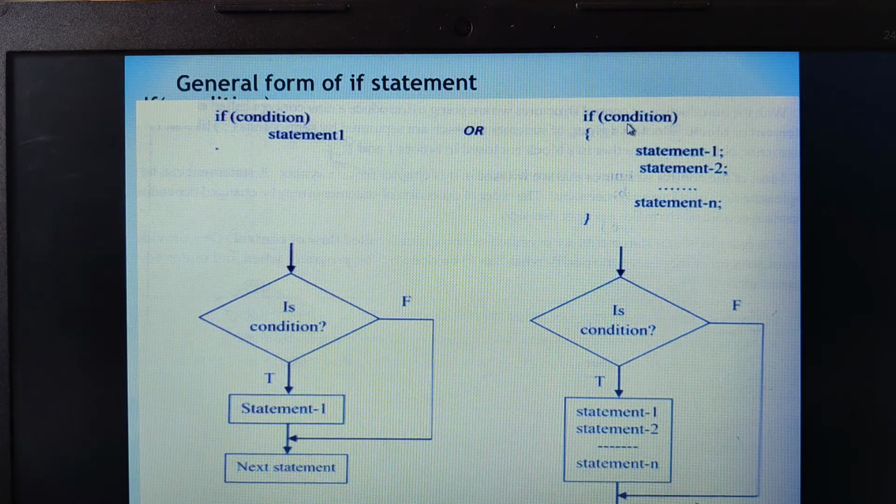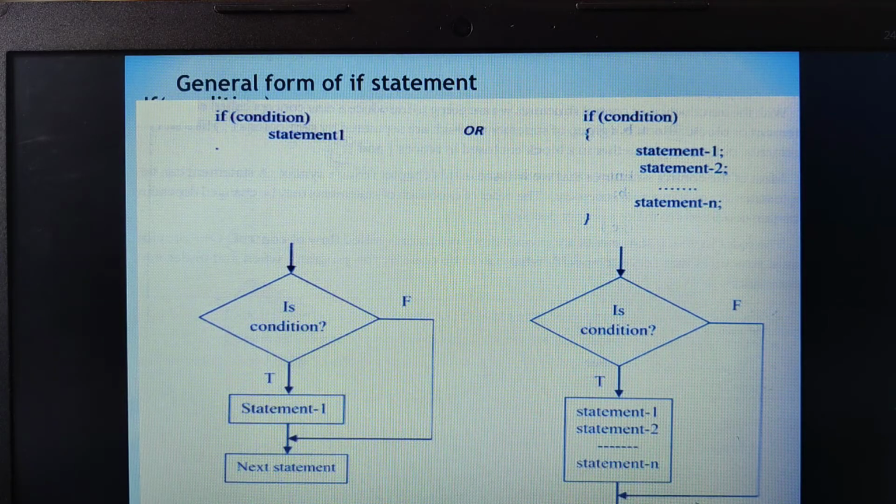And this condition will always be evaluated either as true or as false. Now, how many types of selection statements are there? There are 4 types of selection statements: the if statement, if else statement, nested if statement and switch statement. All these types come under selection statements.